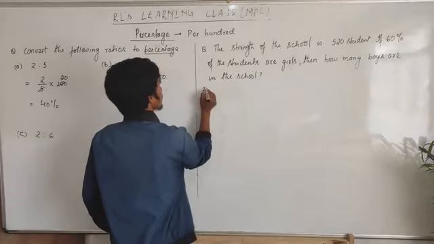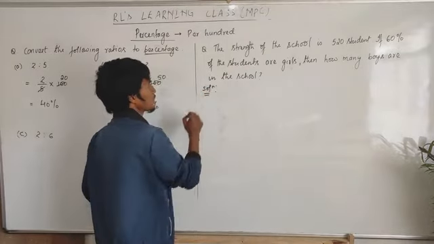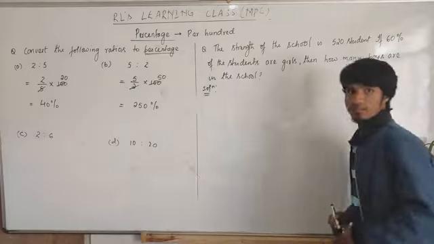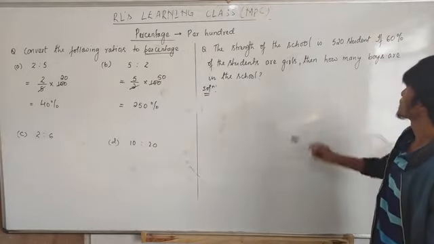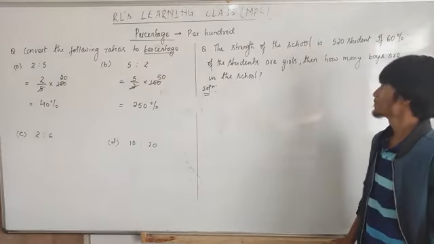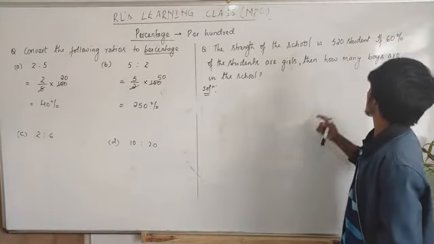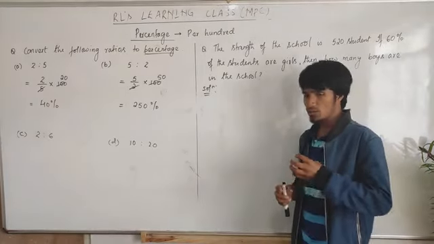Okay, solution. Look at this question. The strength of the school is 520. What does it mean that the strength of the school is 520 students? It means there are 520 students in that school.